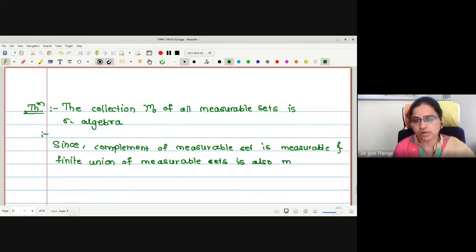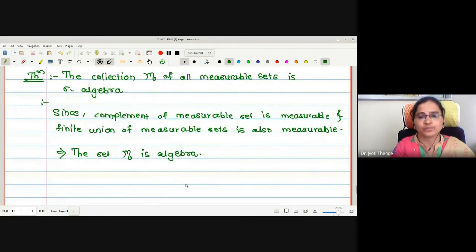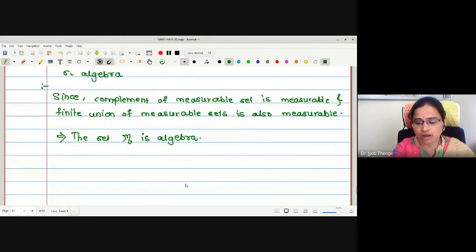A finite union of measurable sets is also measurable. Okay, therefore may I say here directly the set curly M is an algebra. Correct, no? This is an algebra. Therefore, in order to prove that curly M is a sigma algebra,